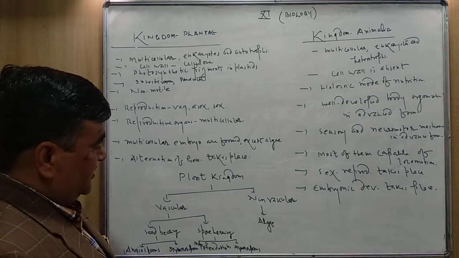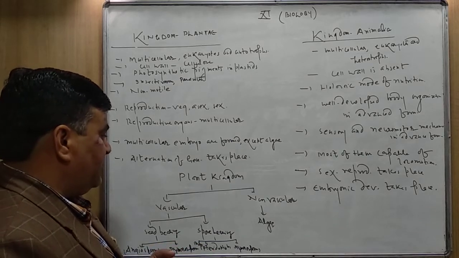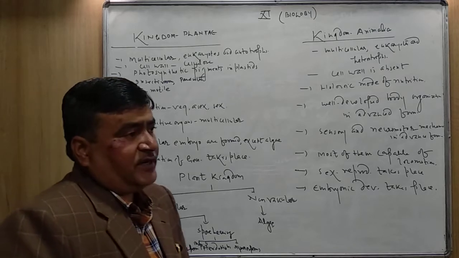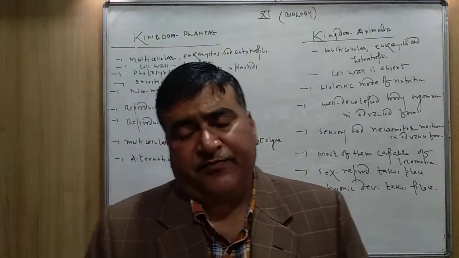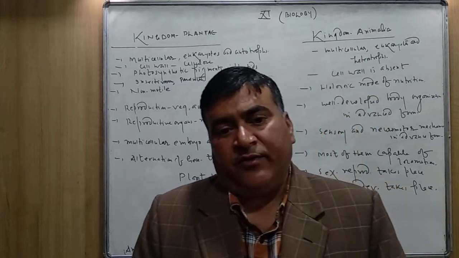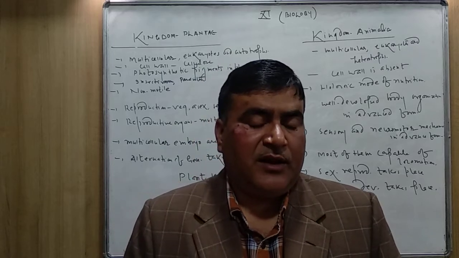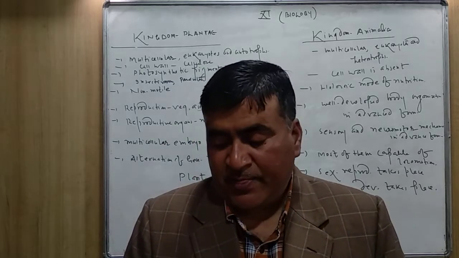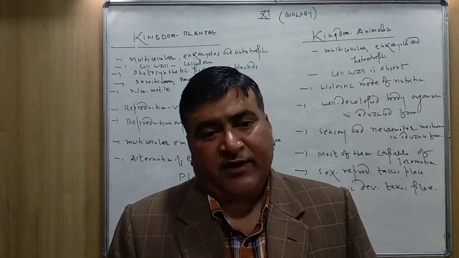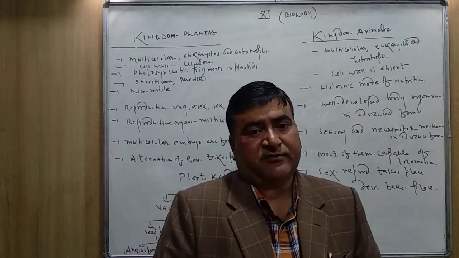Actually, the vascular strand is also found in some of the members of the bryophytes like mosses. Mosses are the advanced form of the bryophytes. From here, the vascular system is started.